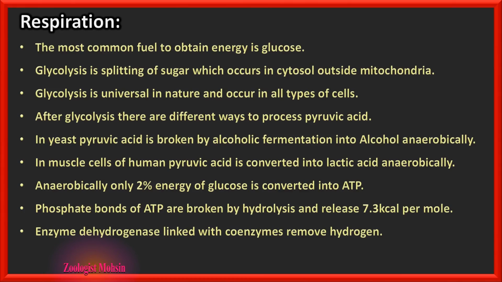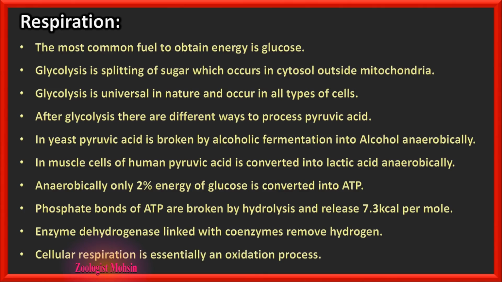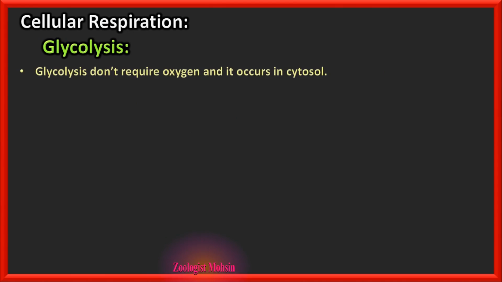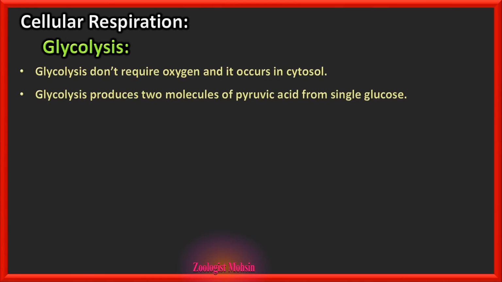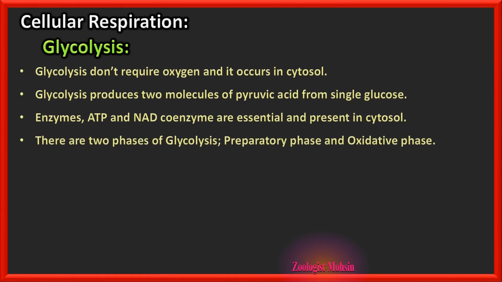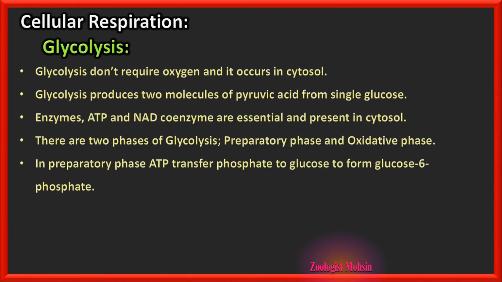Dehydrogenase enzymes linked with coenzymes remove hydrogen, and cellular respiration is essentially an oxidation process. Now please remember, photosynthesis is a redox reaction while cellular respiration is an oxidation process. Glycolysis. Glycolysis does not require oxygen and it occurs in the cytosol. Glycolysis produces 2 molecules of pyruvic acid from a single glucose molecule. Enzymes, ATP and NAD coenzyme are essential and present in the cytosol for glycolysis. There are 2 phases of glycolysis, the preparatory phase and the oxidative phase.